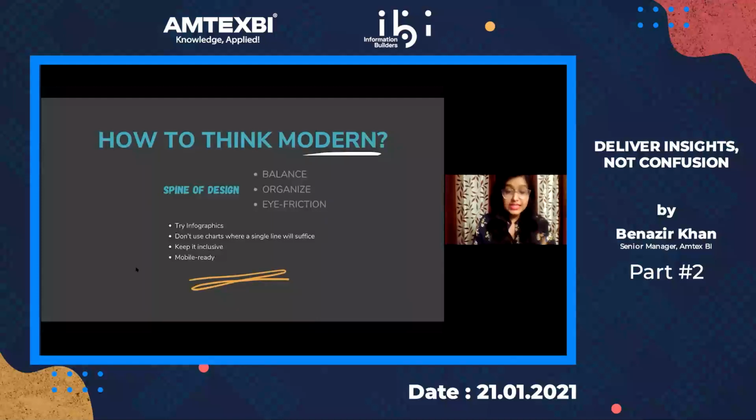When the user is reading, the insights should be related to each other, and the flow of the consumer's eye shouldn't need too much friction; it should be very natural in consumption of information. You can try infographics, for instance, where a single line could do. Please don't use an entire chart, because all they need to do is read that single line, which has probably one statistic or one delta that they need to look at.